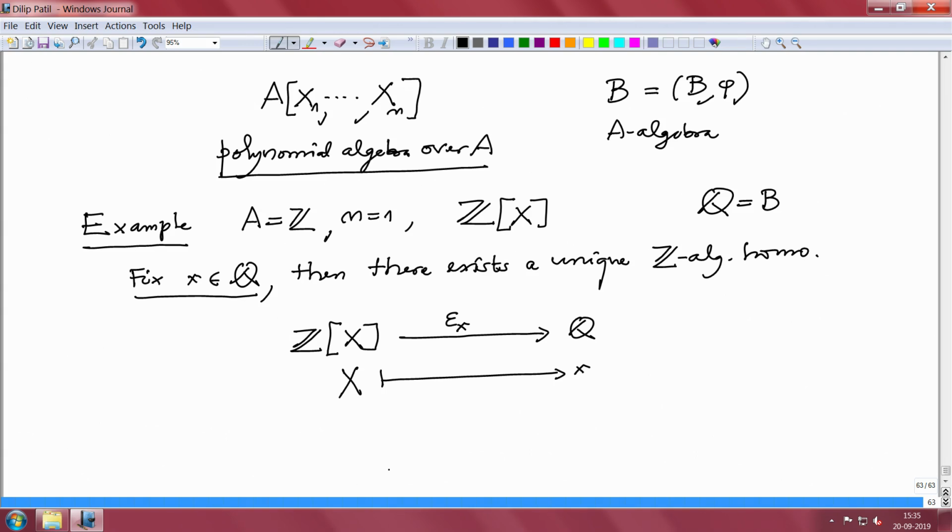So, this is obvious, because all that we have to check is that this is a ring homomorphism and this also is Z-linear, right. These are the two things we have to check.